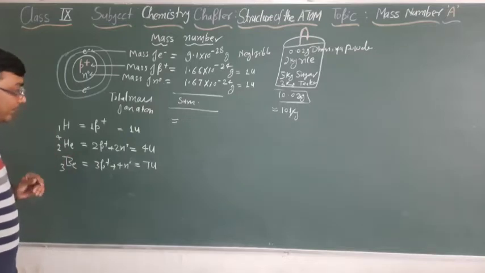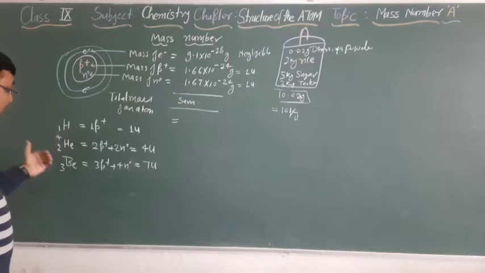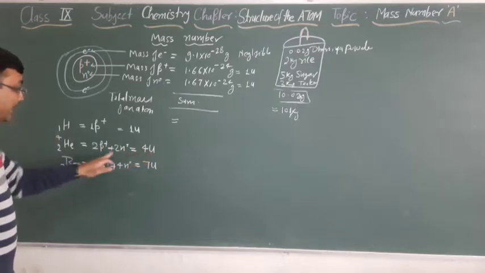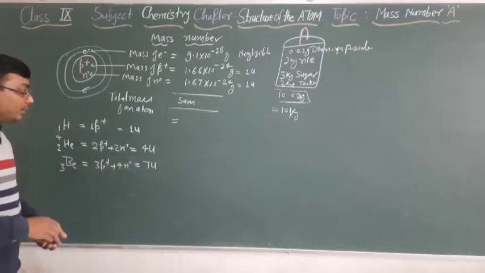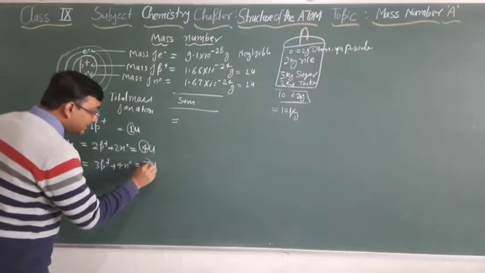So here we are observing that the mass of helium and the mass of beryllium depend on the number of protons and number of neutrons. So here we have conceptualized one term by removing this unit.